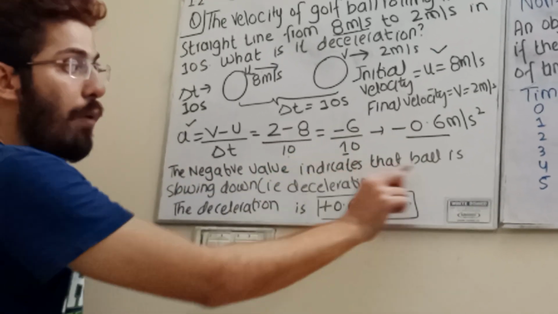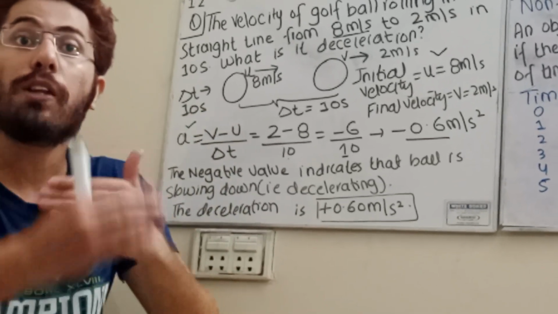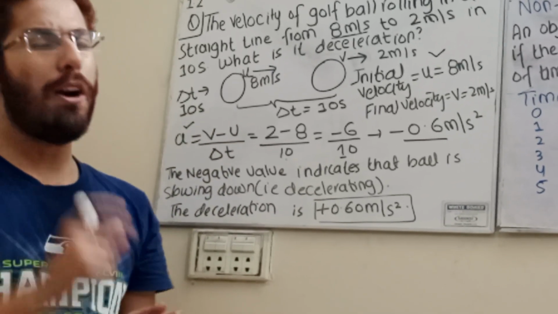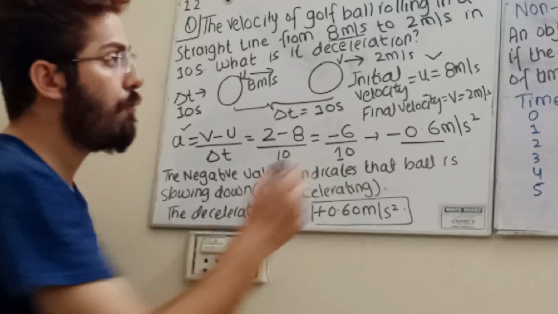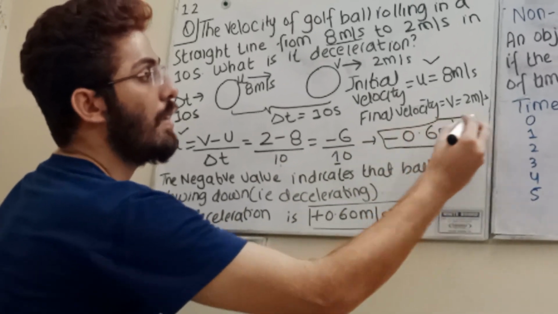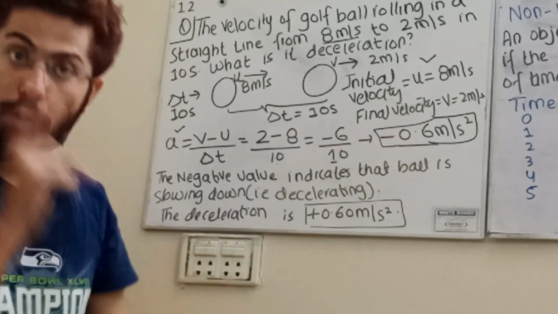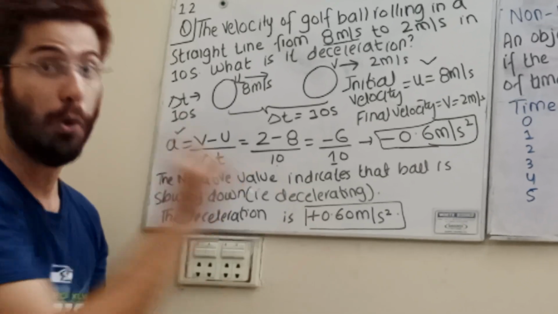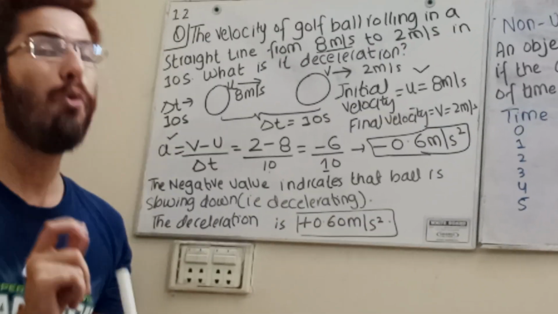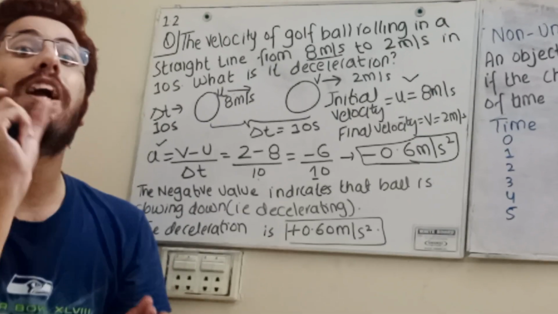The negative value indicates that the ball is slowing down, or the object is decelerating. But do remember one thing, students: in CIE especially, if you put this in your answer, 1 mark will be subtracted. I told you, we are only considering the magnitude. Do remember my word, the negative sign shows the direction only.